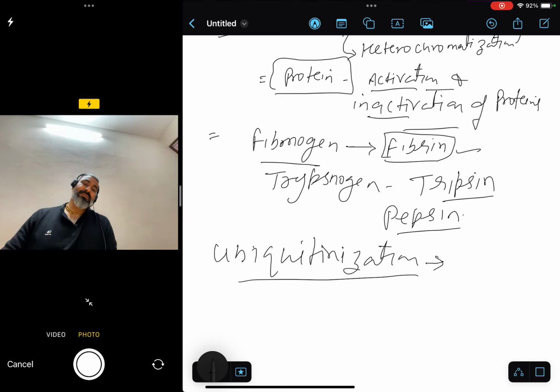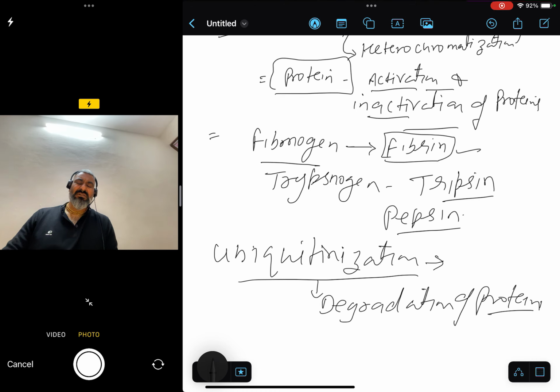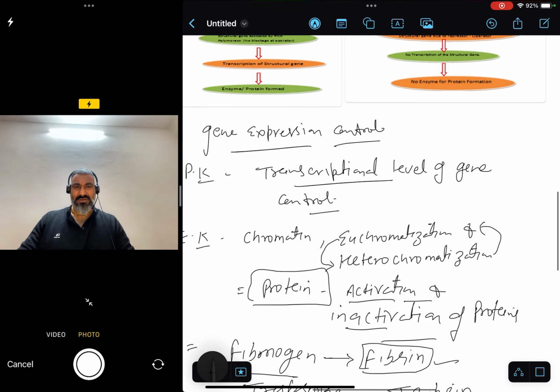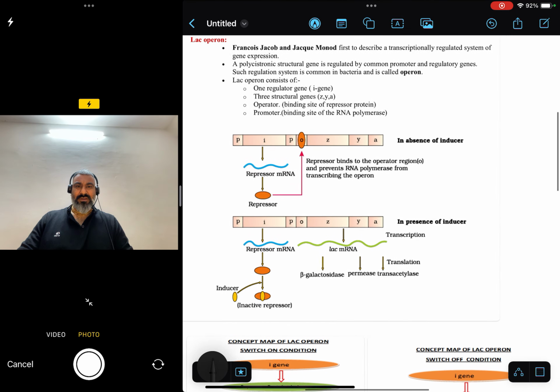That is, the protein that is made, the protein synthesized after transcription, may go through ubiquitination. Ubiquitination means the degradation of protein. Further, there is another, that is the methylation of protein. There are a lot of levels. Let us talk about prokaryotes.